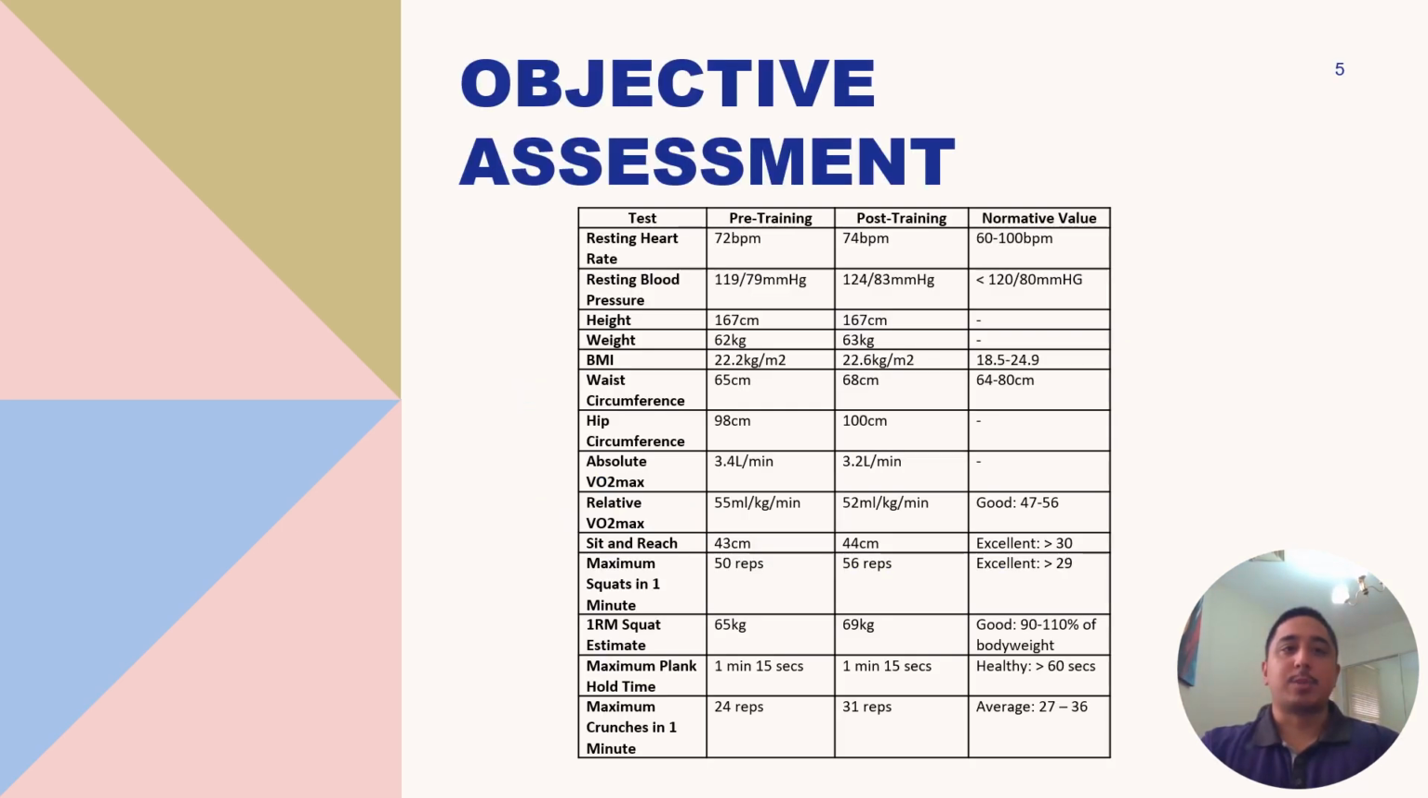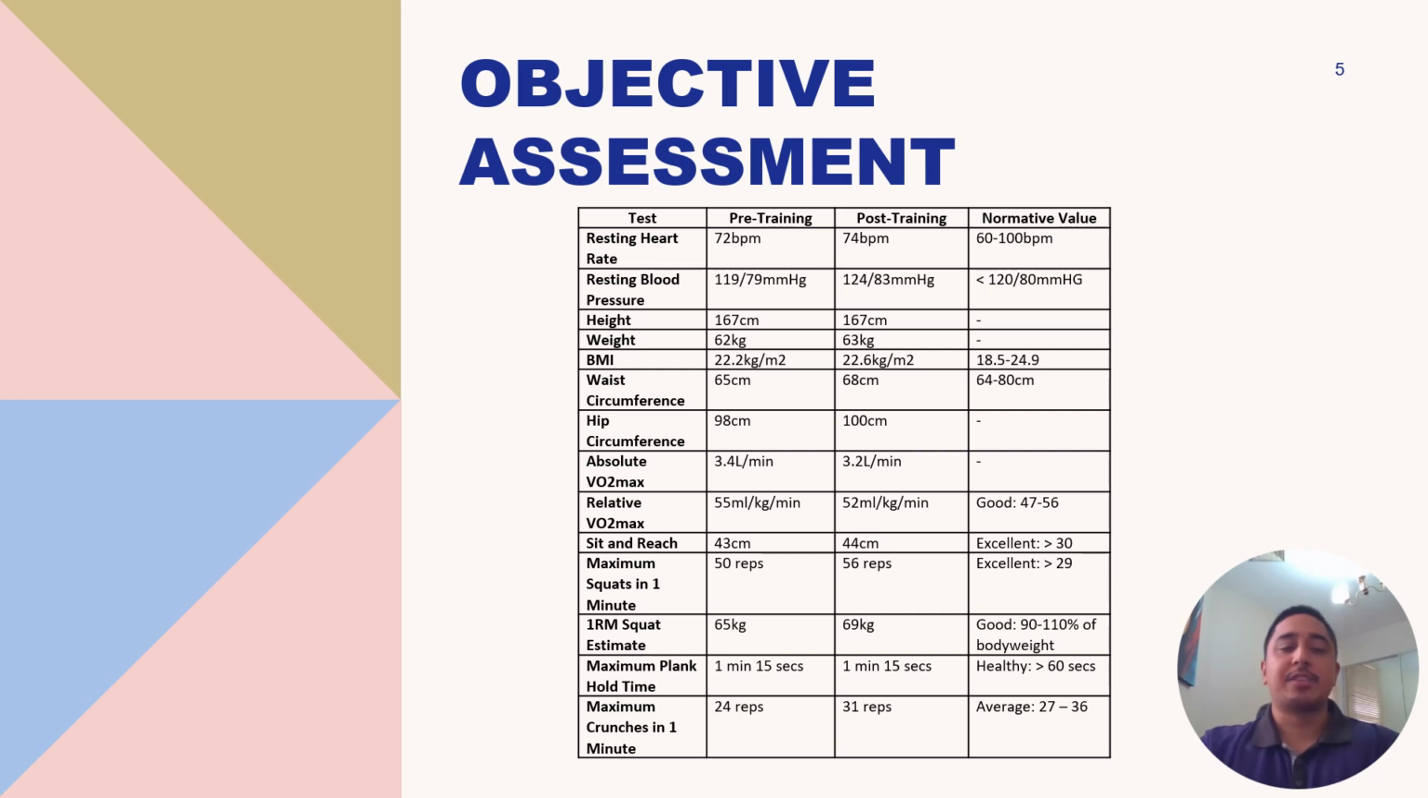Objective assessment. As we were limited by Sophia's recent surgery to strictly training lower body and core, I selected appropriate testing protocols related to her goals of building strength and gaining muscle, particularly for her lower body and core. The tests conducted included a Queen's College step test to determine VO2 max, sit and reach to determine flexibility, 1RM squat estimate, calculated using a 5-rep maximum to determine lower body absolute strength, maximum squats in 1 minute to determine lower body strength, endurance, and efficiency, maximum plank hold test to determine core endurance, and maximum crunches in 1 minute to determine core strength, endurance, and efficiency. Measures including resting heart rate, resting blood pressure, BMI, and waist to hip ratio were also determined.